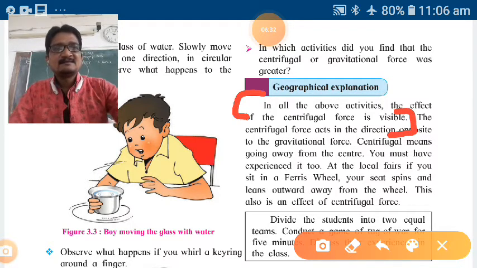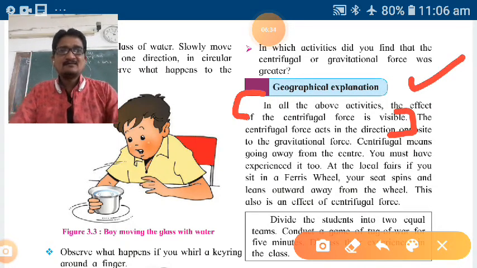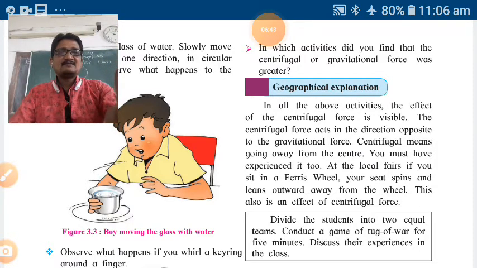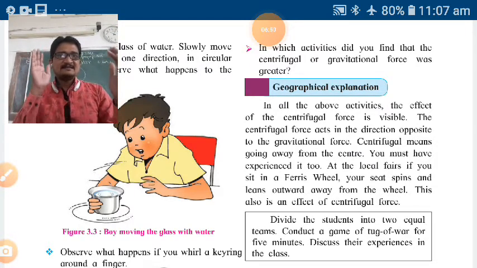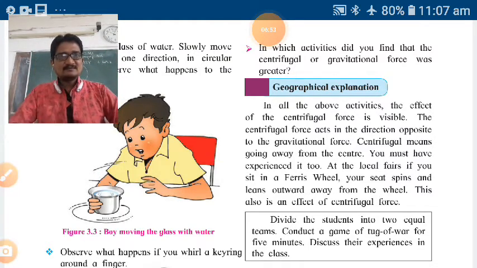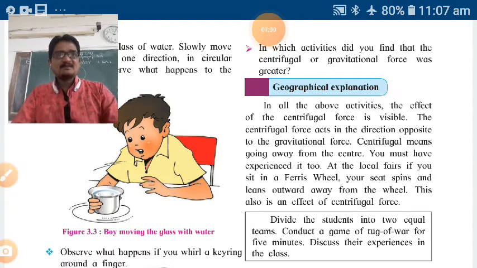Okay, this one, centrifugal force is visible. Then the centrifugal force acts in the direction opposite to the gravitational force. So centrifugal force is just acting in the opposite side of gravitational force. म्हणजे सेंट्रिफ्युगल फोर्स जो आहे तो विरुद्ध दिशेने कार्य करतो ग्रॅव्हिटेशनल फोर्सच्या.